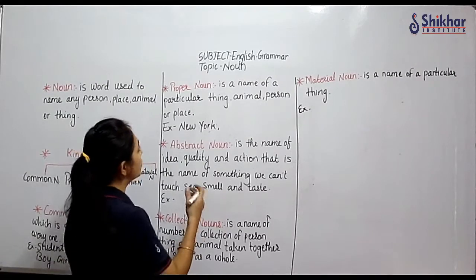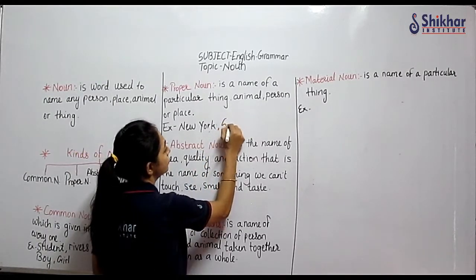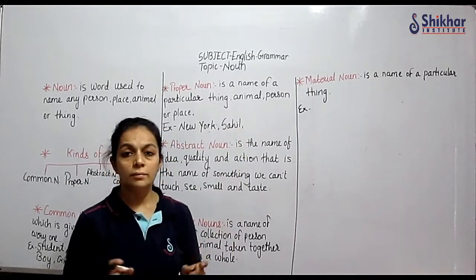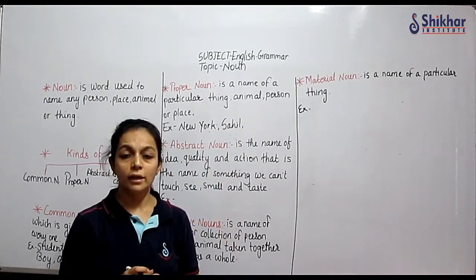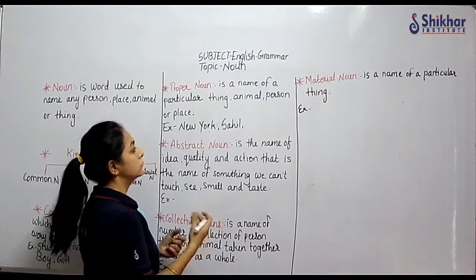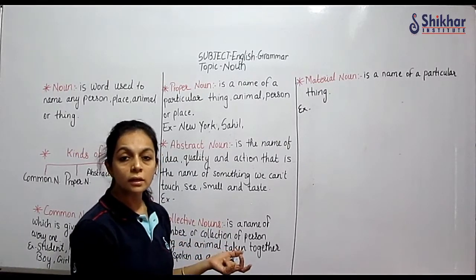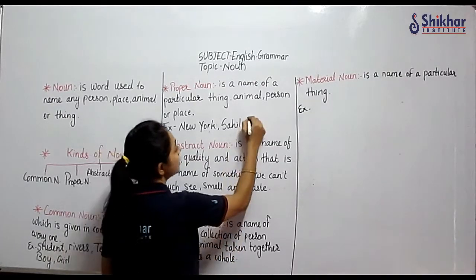Then we have, let us say, the proper noun Sahil. Everybody's name is not Sahil, proper noun, correct? Then any mountain name, you can say Himalaya.